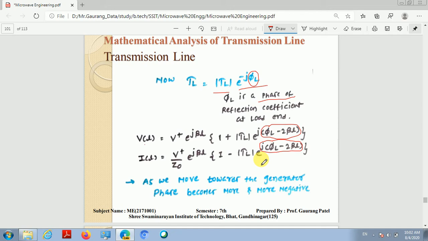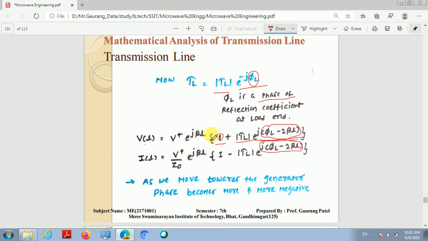So let's discuss the concept of voltage and current standing waves on the transmission line using vector analysis. If you look at this, this is a vector, and this is also a vector. I hope you know the concept of vectors from basic physics. This is the vector of amplitude 1, and this is the vector whose amplitude is mod gamma L and its phase is represented by this term.